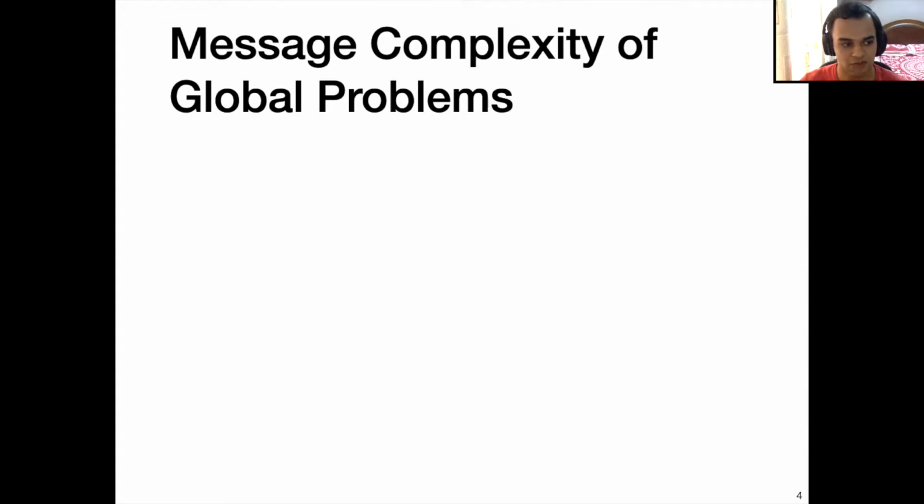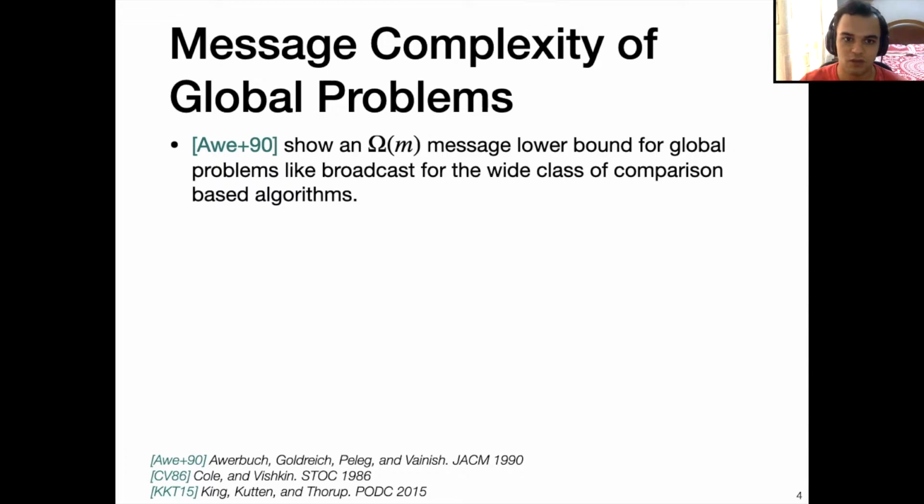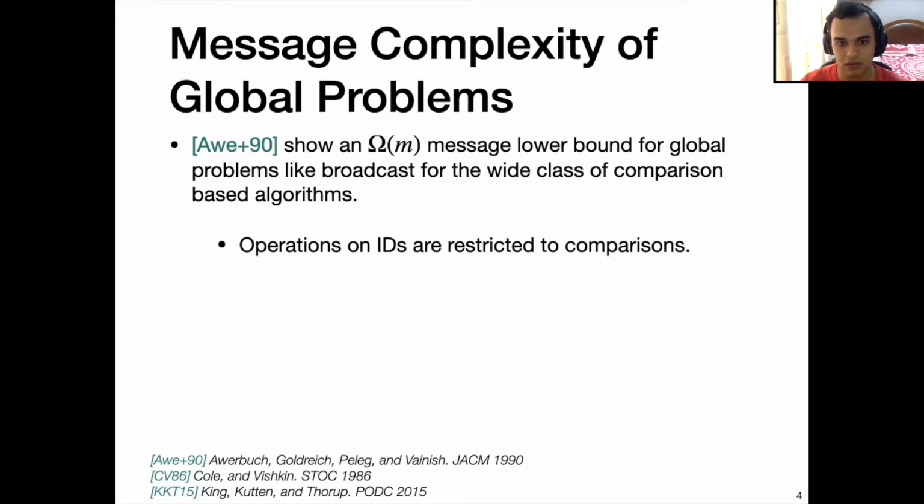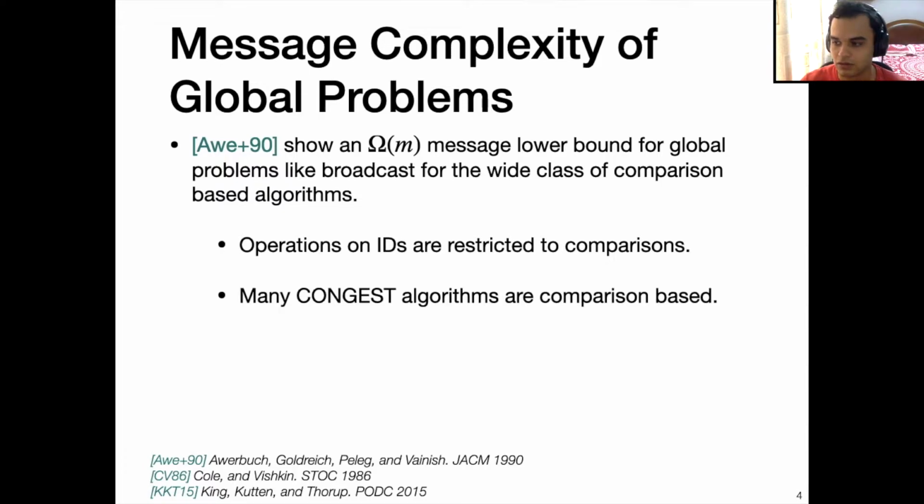Such questions have been studied well for global problems. In particular, Abraham et al. show an omega m message complexity lower bound for global problems like broadcast for the wide class of comparison-based algorithms. In comparison-based algorithms, operations on IDs are restricted to be just comparisons. Many CONGEST algorithms are comparison-based, but some are not, and good examples include the Cole-Vishkin algorithm and the MST algorithm of King, Kutten, and Thorup.